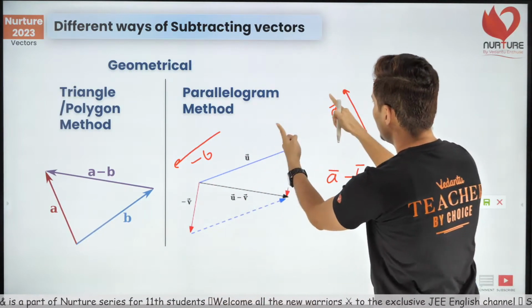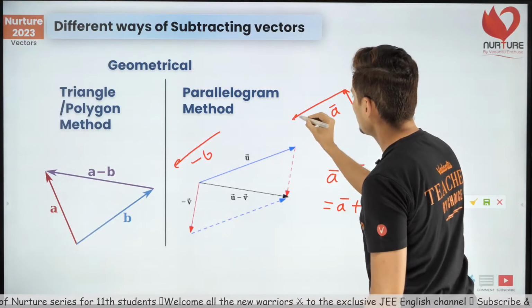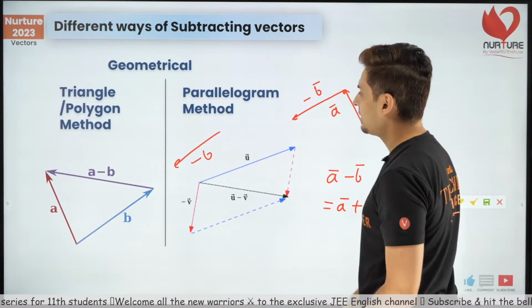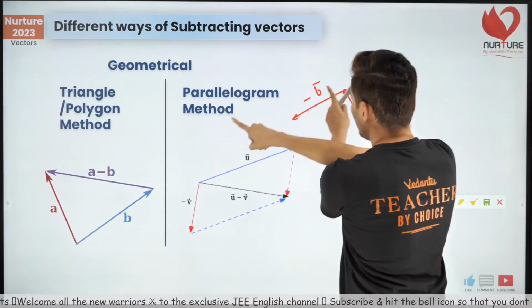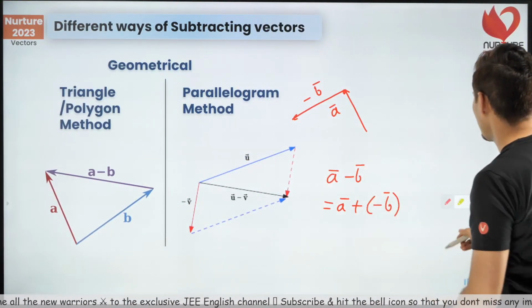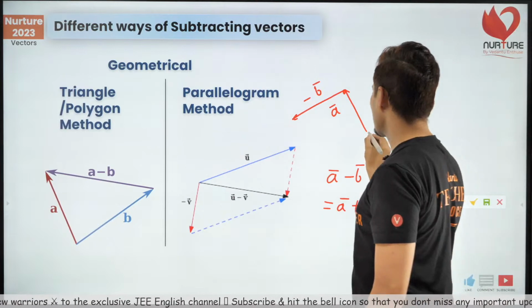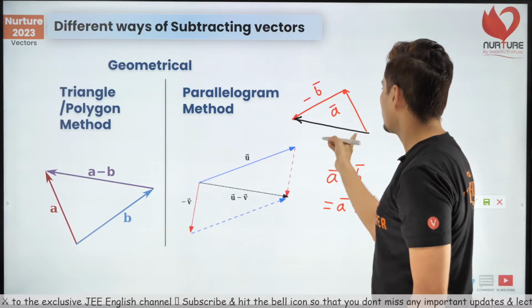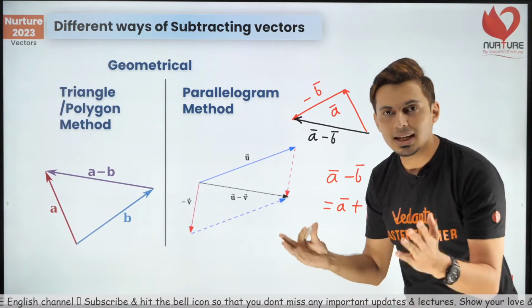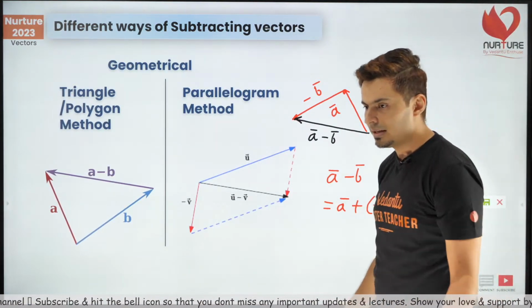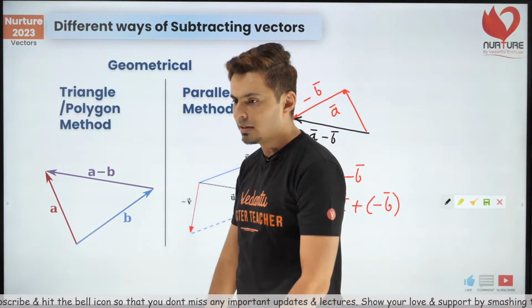Take this vector and put it over here. Just put this minus B vector over here. That's all I have done. So this B vector, I flipped it and placed it over here. Now it's just like adding 2 vectors. So this one is nothing but A vector minus B vector. That's it. Is that clear? Everybody clear?